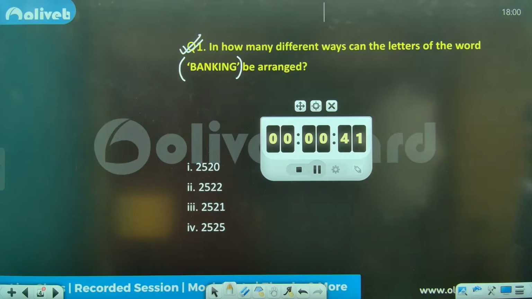Solve this as soon as possible. Any answers?